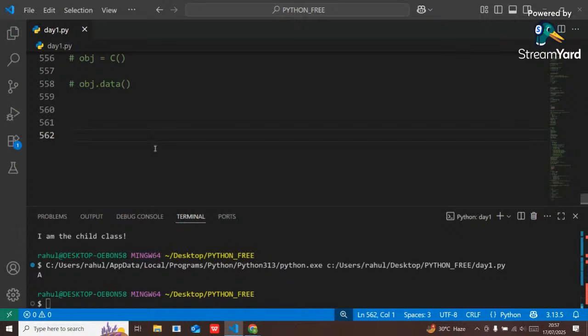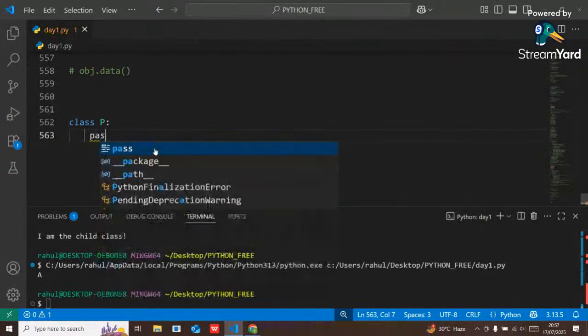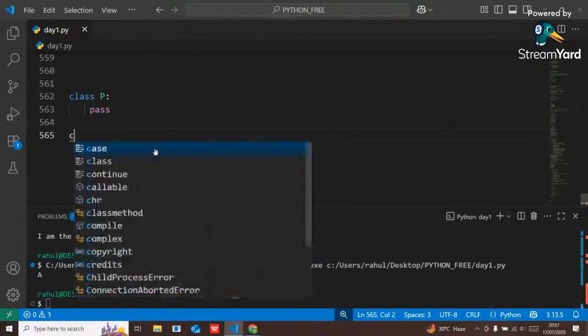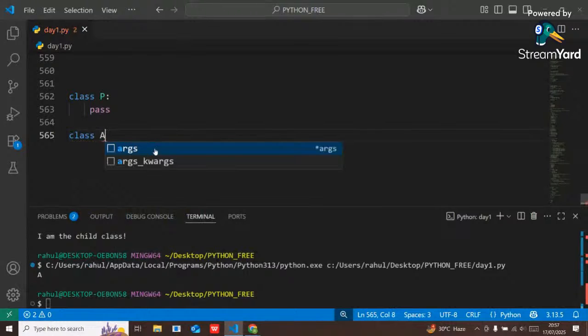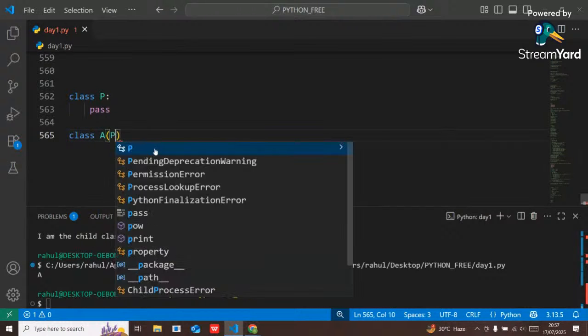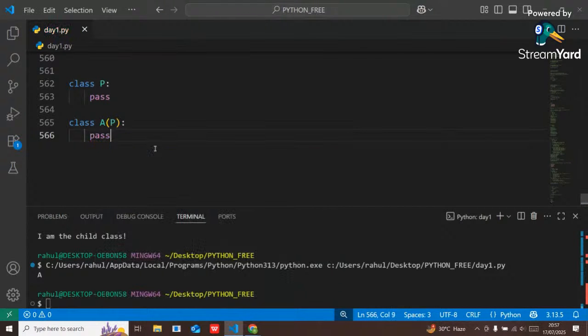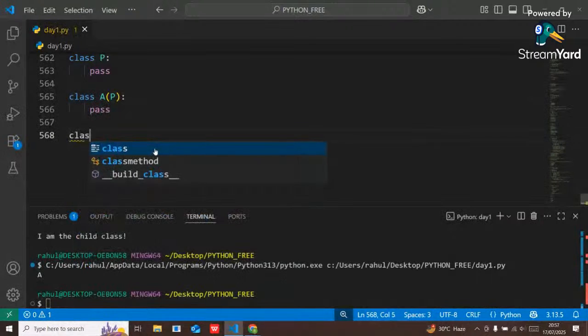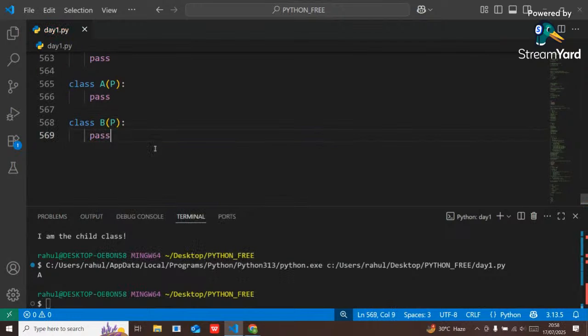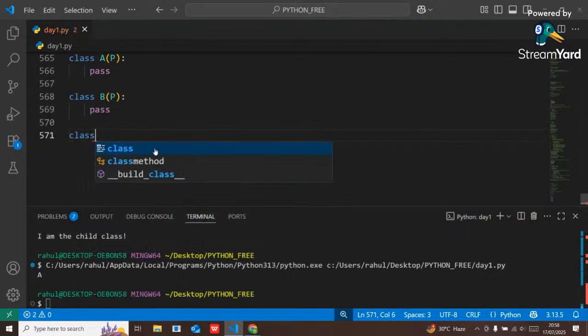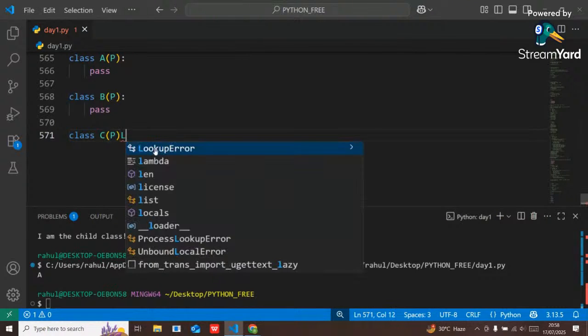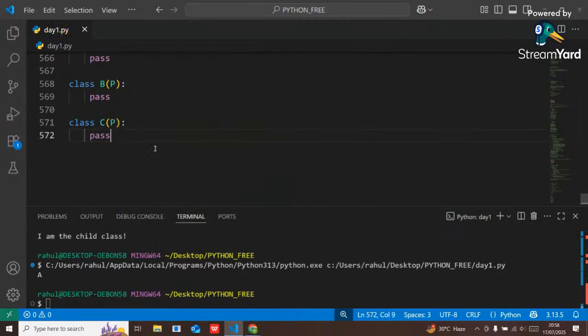Simple example, I'm not going to execute, I'm just showing you. Suppose class P is my parent class, pass. Class A is there, here I will take P, pass. Class B is there, it will also take P, pass. Again class C is there, it will also derive the properties from the parent class, pass.